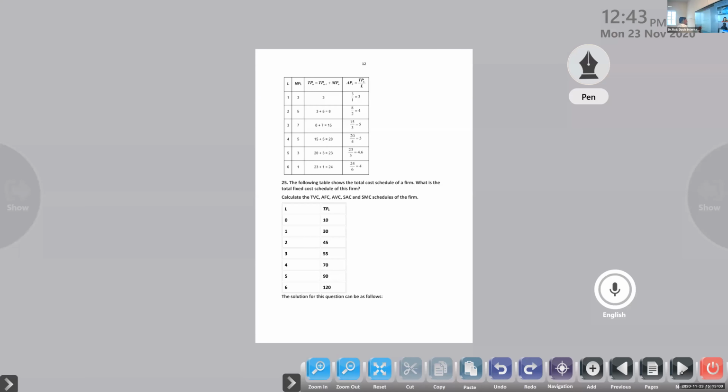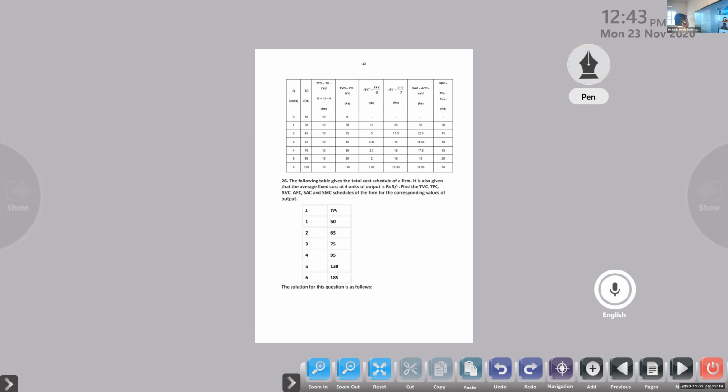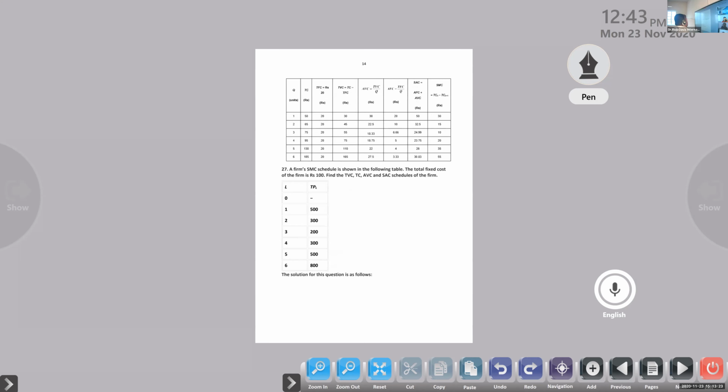Here comes TVC, total variable cost, AFC, average fixed cost, AVC, average variable cost, SAC, short run average cost, SMC, short run marginal cost. Any doubts? Want to learn all those things separately? What is that and how to calculate that? Equations are there. I told you there is no mathematical calculation, but equations will be asked to find out.